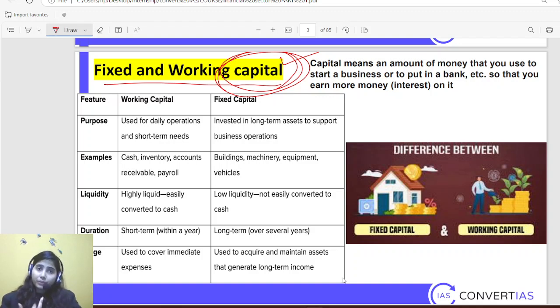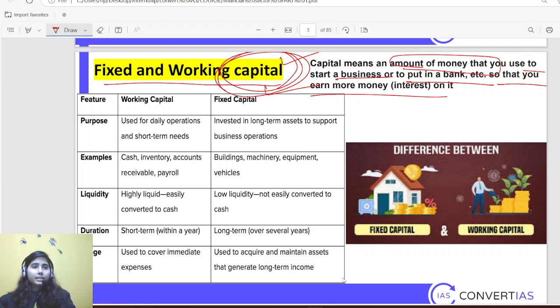So there is a difference of intention and a difference in the means how I'm going to use that room. So if I am using that 1 lakh rupees to build my room where I can stay for my personal consumption, then that is not capital. But if I am using the same money for a shop through which I can earn, that will be called capital. Because I have started a business and I have infused money into it to earn something. Capital means an amount of money that you use to start a business or to put in a bank, etc., so that you earn more money on it.